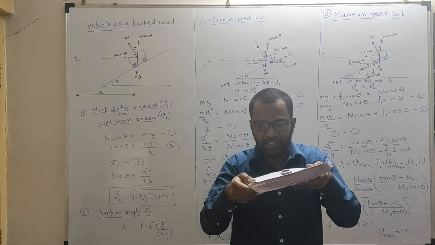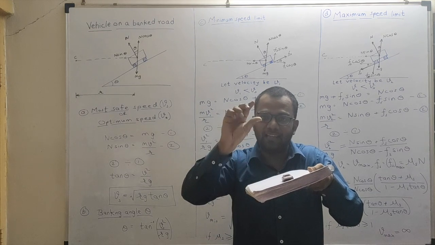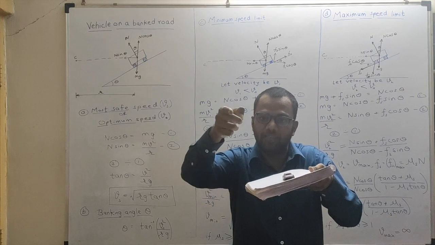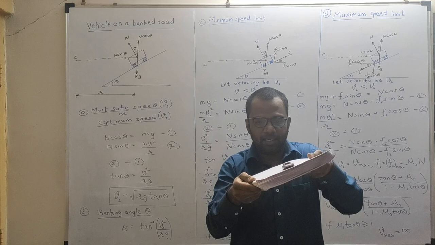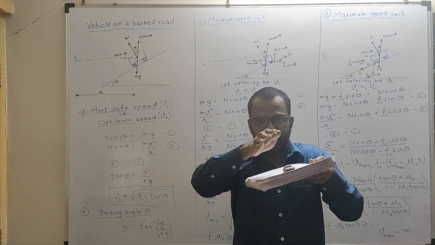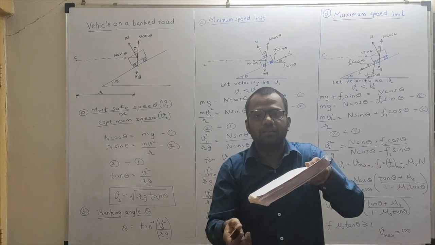Fine, but mu s will have a certain value. So if this theta goes on increasing, tan theta will also go on increasing, and if the tan theta value exceeds the mu s value, then the vehicle will skid down. Look here, I'm just raising the angle, so at some angle it will skid down. Getting this?